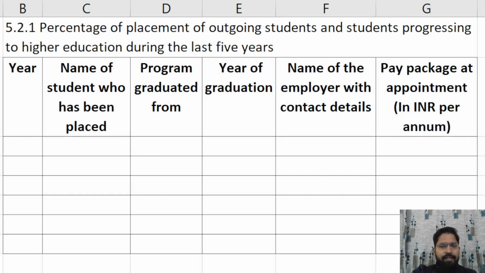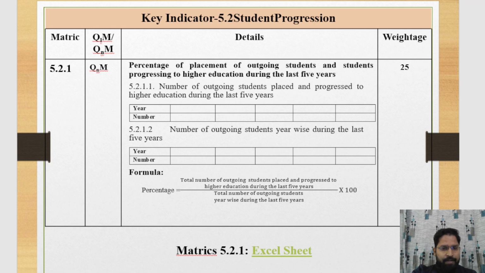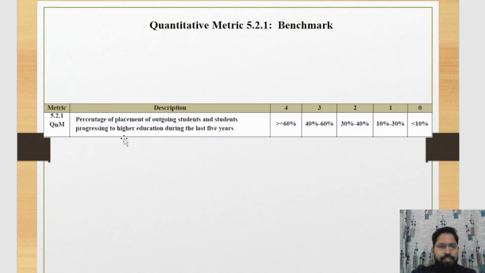Now we discuss the benchmarks of this matrix 5.2.1. This one is the benchmarks. Percentage of placement of outgoing students and student progression to higher education during the last 5 years. If these students are equal to or greater than 60%, then your institute will achieve grade 4. If these lie between 40 to 60%, then your institute will achieve grade 3. And similarly, you can see in the template.